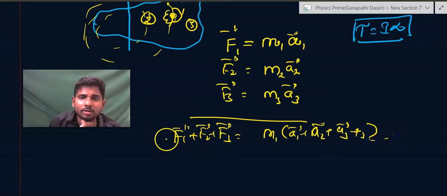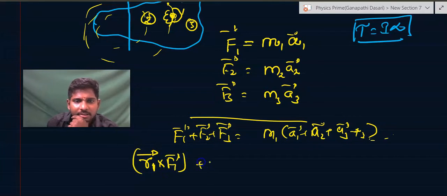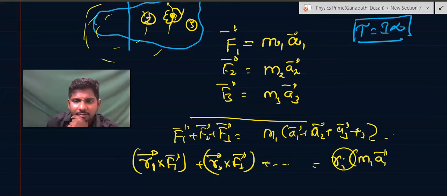So now if you want to find out torque on a single particle, first on first particle the torque is R1 vector cross F1 vector plus R2 vector on second particle cross F2 vector, and so on, is equal to R1 cross M1 A1 plus R2 cross M2 A2, and so on.